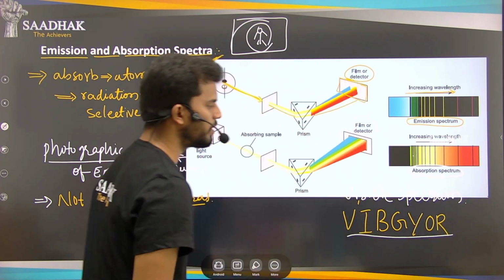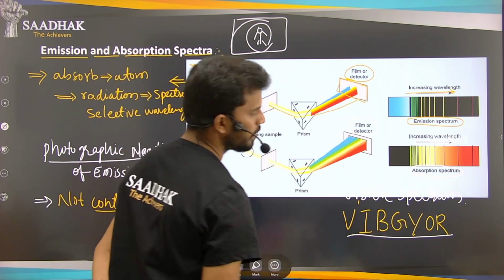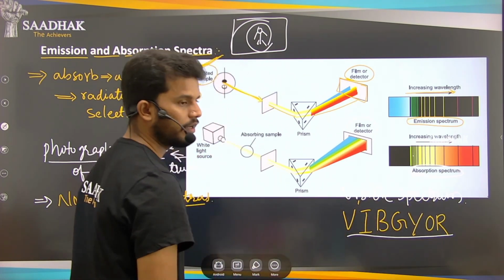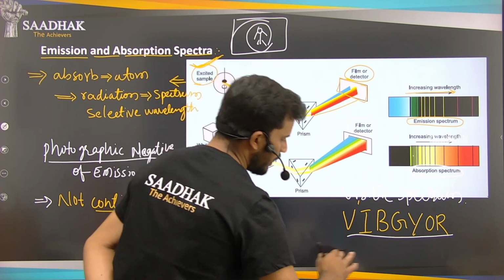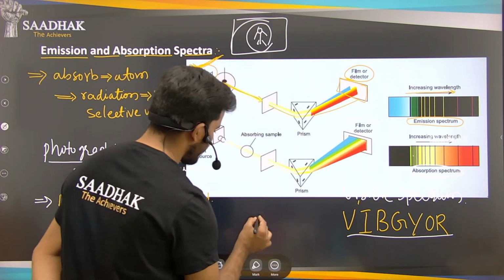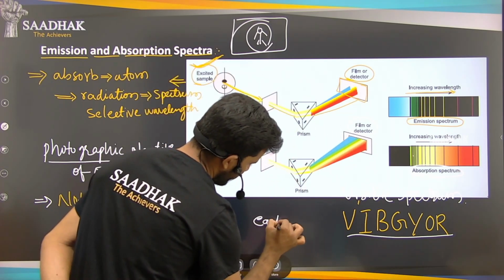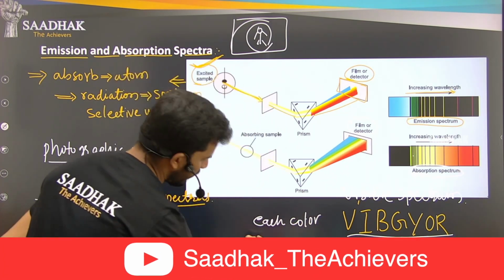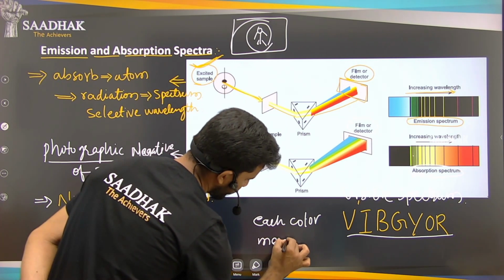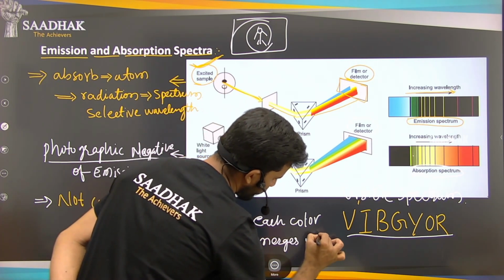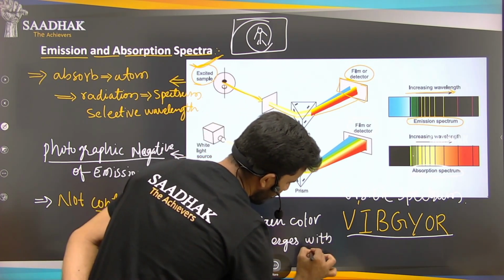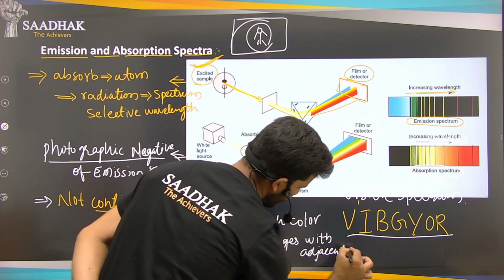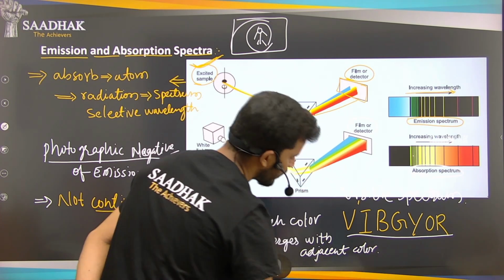Right, so in this visible spectrum we have the VIBGYOR. In each and every wavelength, or we say colors, each color merges with the adjacent color.